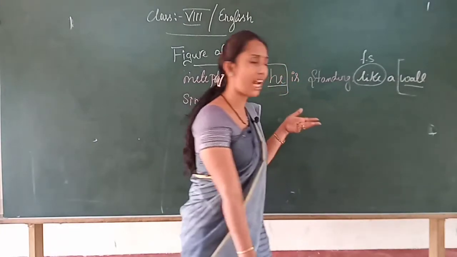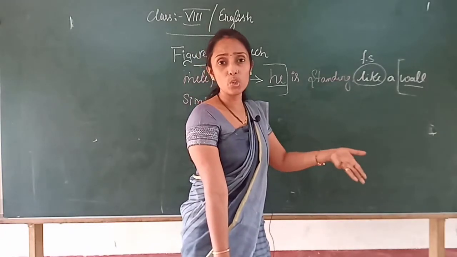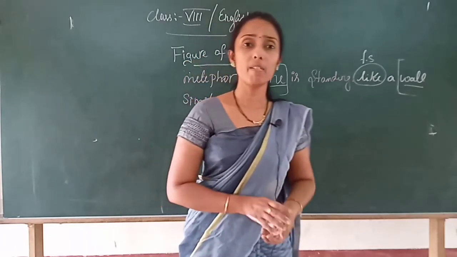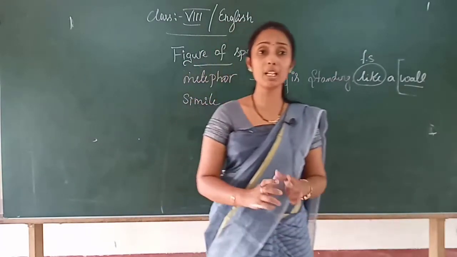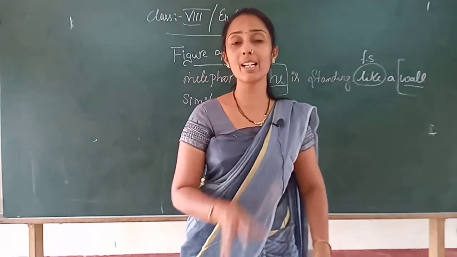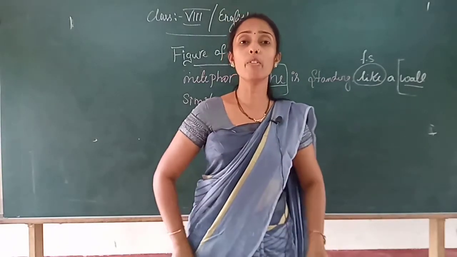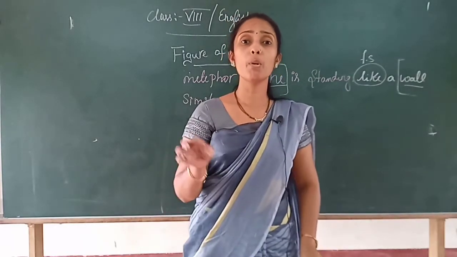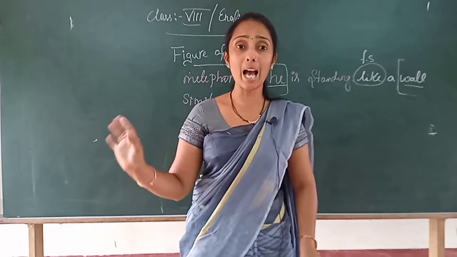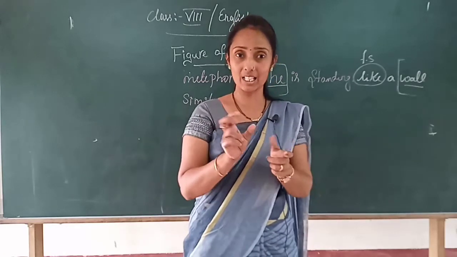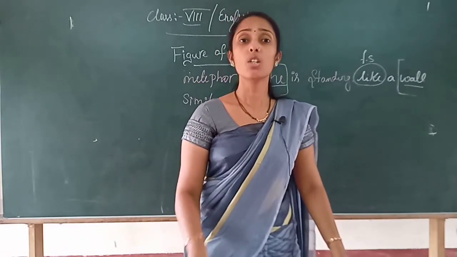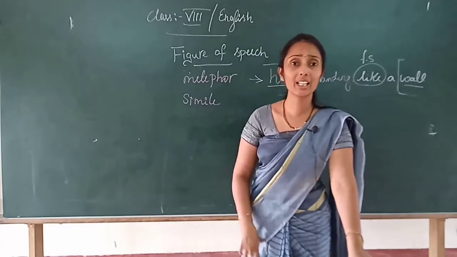Isn't it, children? See, you are standing like a wall, or you are like a huge what? Huge stone on my path. All this comparison, which can be called a figure of speech, means you want to convey the message to somebody else that you cannot directly compare. So what you will do: you are as beautiful as a peacock. Clear? So that will compare your beauty with a peacock. Clear? So you are dancing like a peacock.